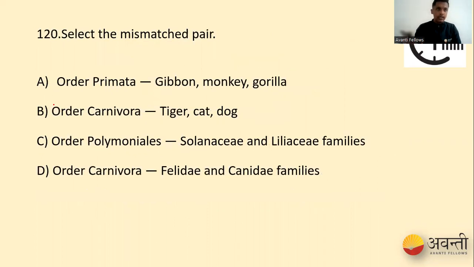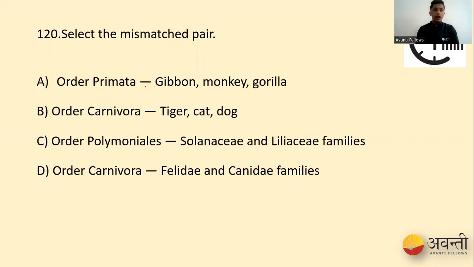Okay. So let's go for the next question. Select the mismatched pair. So we have order Primata, that is gibbons, monkey, and gorilla. Order Carnivora, there we have tiger, cat, and dog, and then we have order Polymoniales. We have Solanaceae and Liliaceae families. And then in option D, we have order Carnivora, which includes Felidae and Canidae families. So which is our right option when it comes to the mismatched pair?